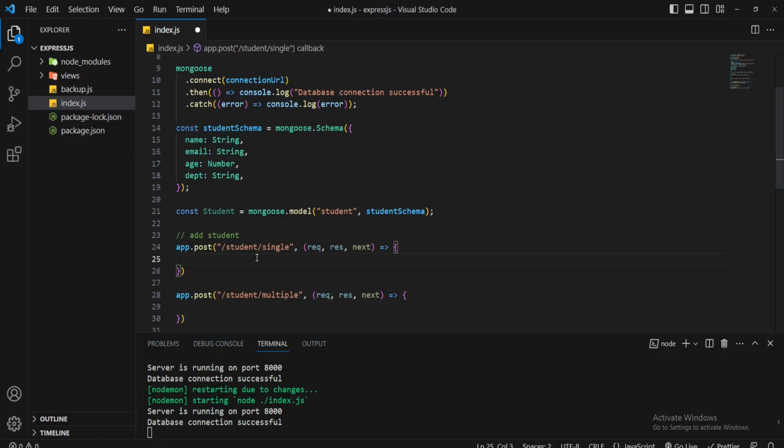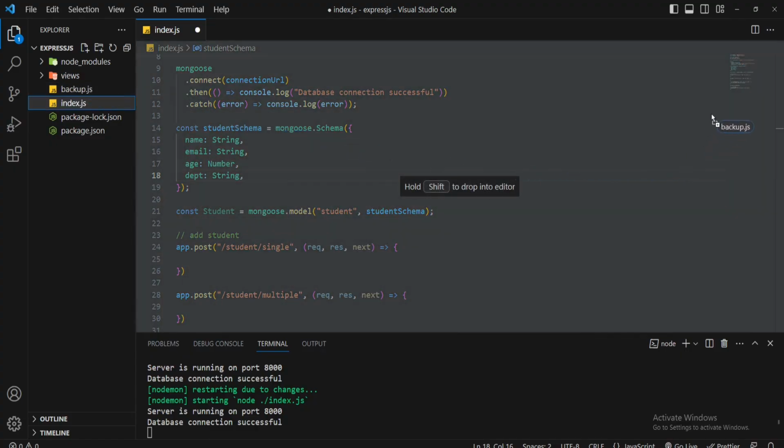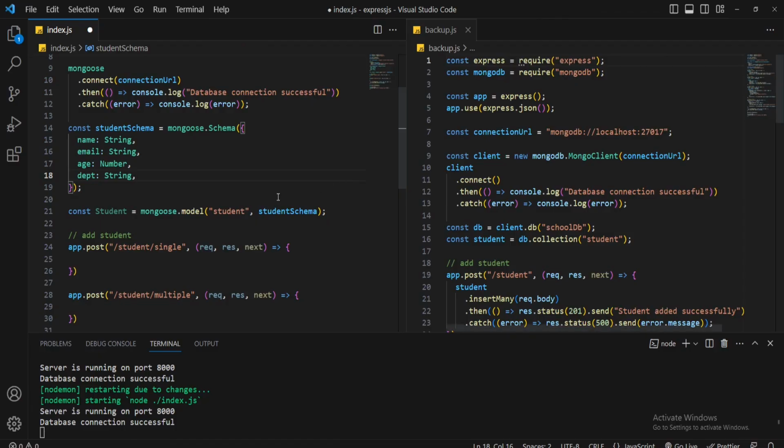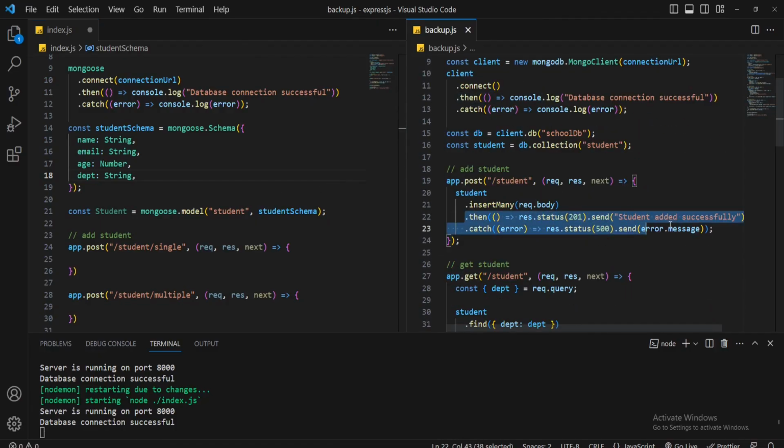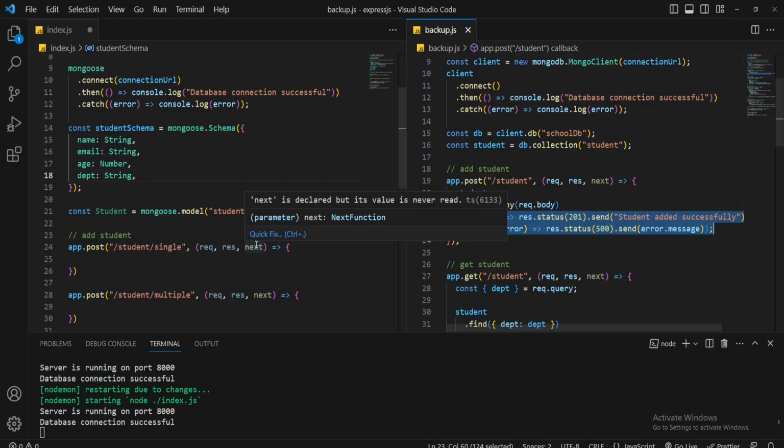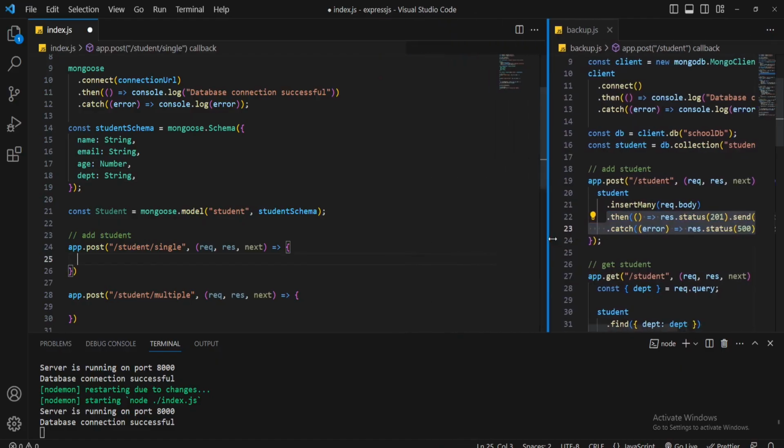Remember, earlier I used then and catch block. If I try to divide VS Code into two parts, one is index.js and another is backup.js. You can see here then and catch block, but this time I will not use then and catch block. Rather, I will use modern syntax, which is async await. Actually, when your project goes larger and larger, chaining then and catch blocks to maintain the flow is a little bit problematic, and that's why we'll use async await.